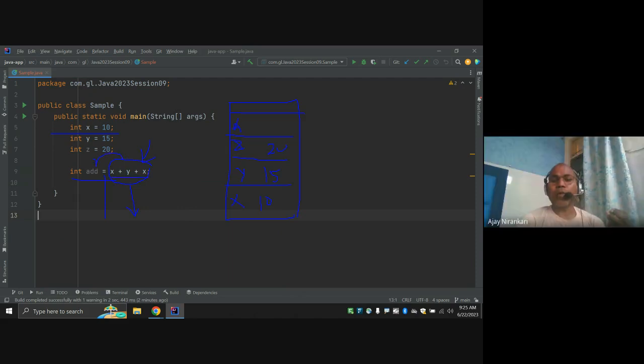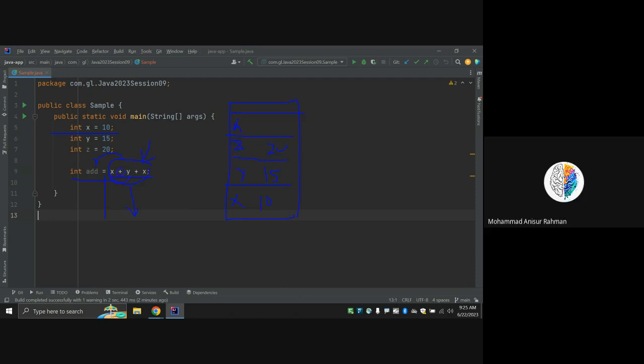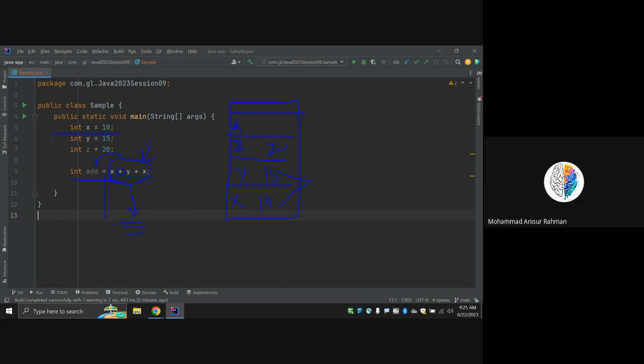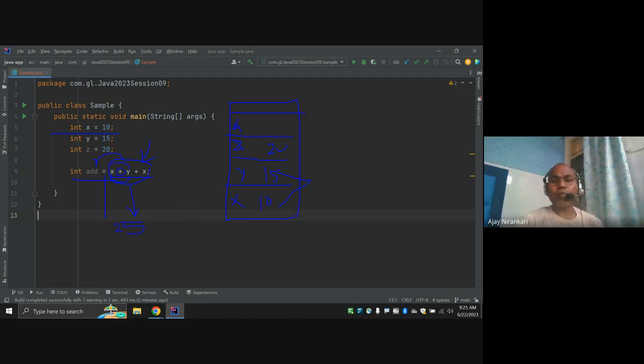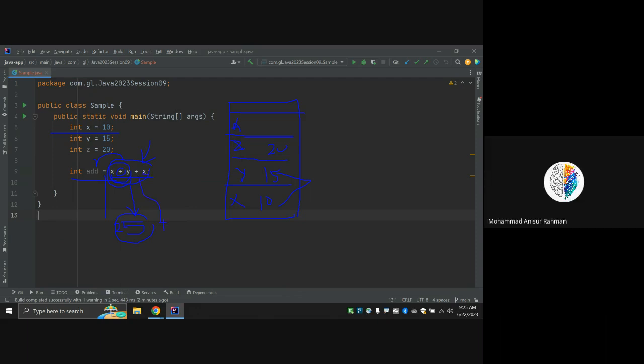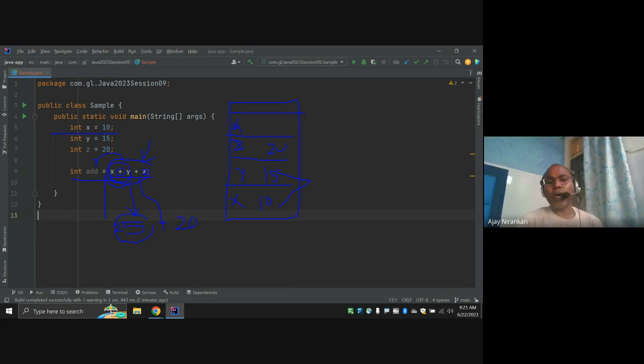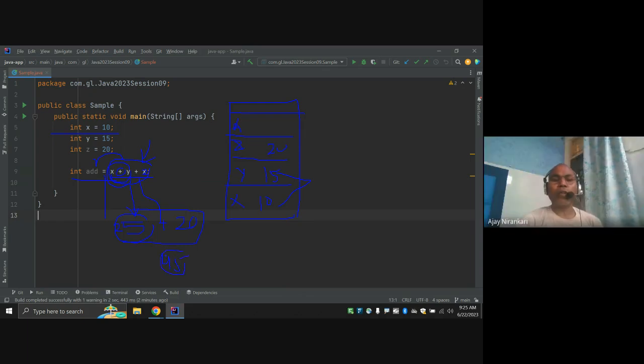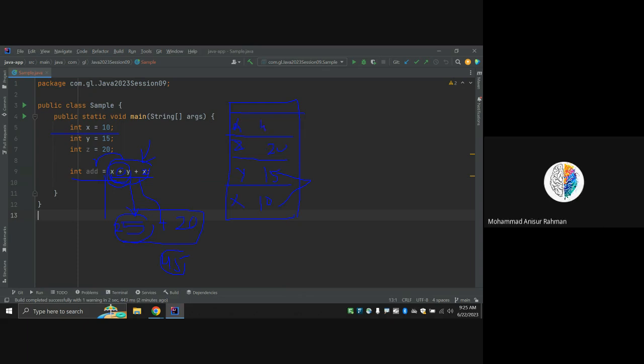The right part has a plus operator. Plus says I am going to evaluate my left value first and then the right value, only two operations. So first the compiler asks what the values of x and y are. It calculates and gets the output 25. Then what is the result of x plus y? 25. Again it goes to the plus operation with z, which is 20. Again the operation is performed: 45. Now this 45 value is assigned to the add variable. So add holds the value 45.